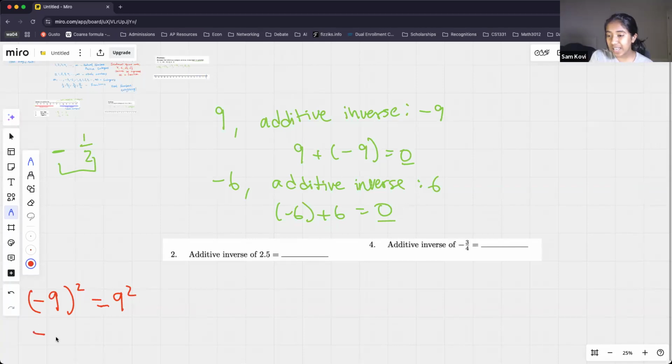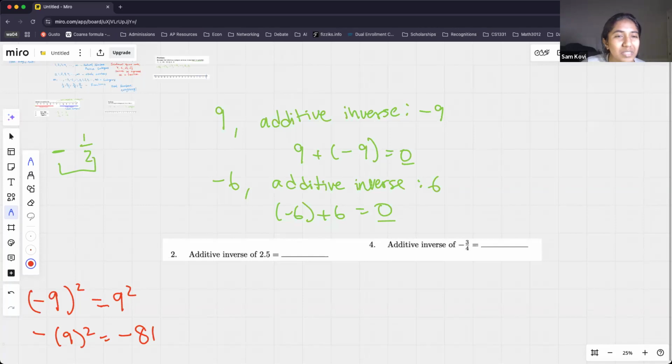If instead I had done negative and then 9 squared, that would only be negative 81 because the negative number is not squared. So really great catch. That is absolutely correct. Good job. Awesome. For those of you with your hands currently raised, please lower them if you only have a solution. If you have an actual question, though, keep them raised.